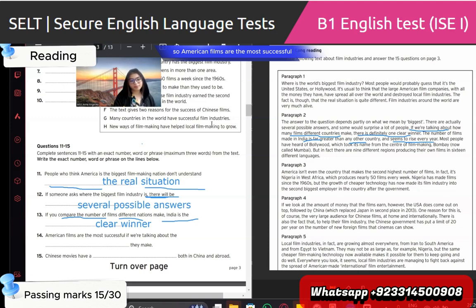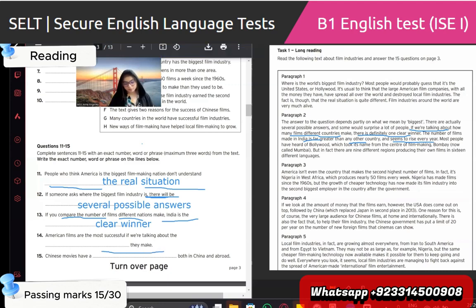American films are the most successful. If we are talking about the blank they make... Not in a hurry, read the full statement. American films are the most successful if we're talking about the blank they make. Number of films, in fact, it's Nigeria.